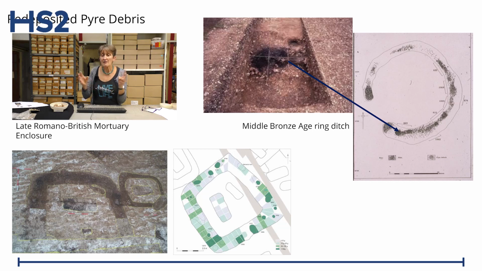It can also be a formal deposit on its own. And if you remember me saying earlier about one individual can be found spread between different types of deposit, we have found joins between bone from a grave with bone from pyre debris found in an adjacent pit. That makes it clear that they had derived from the same cremation. In the Romano-British period, you might find it heaped in a certain area of the cemetery where the cremations took place, which are known as ostrina.